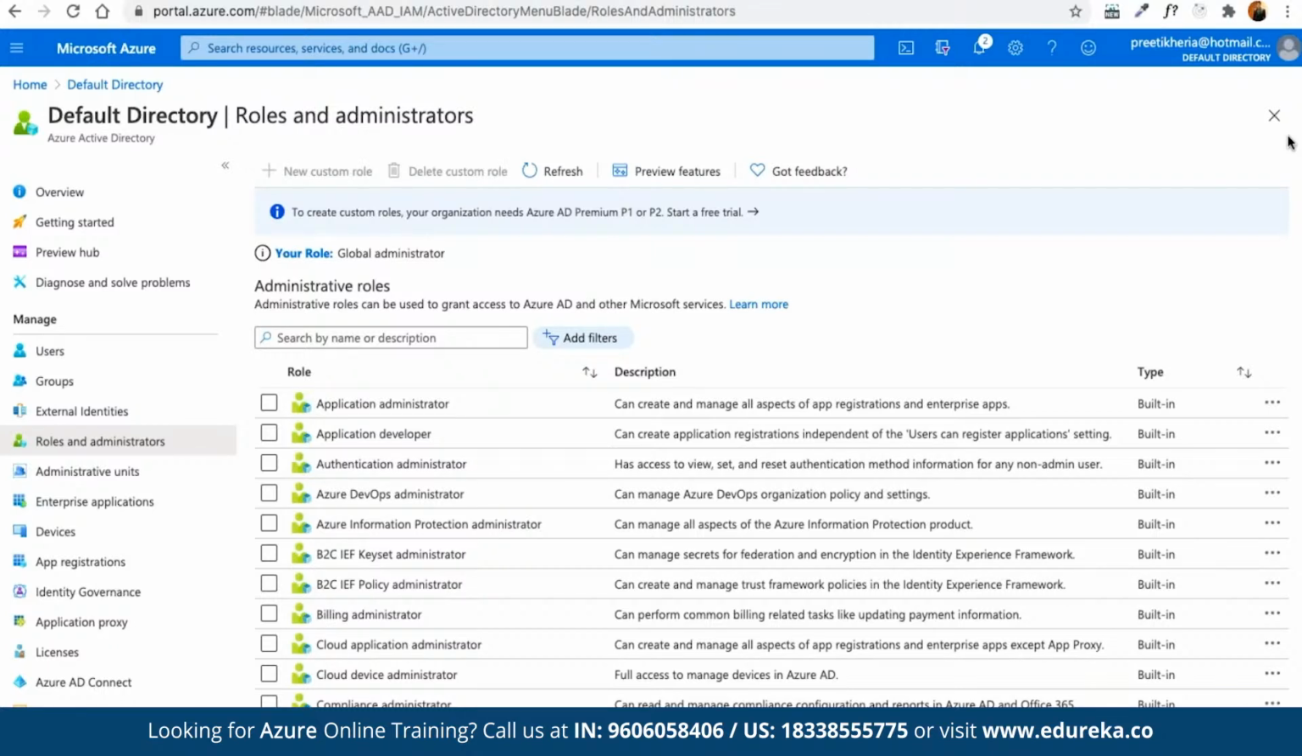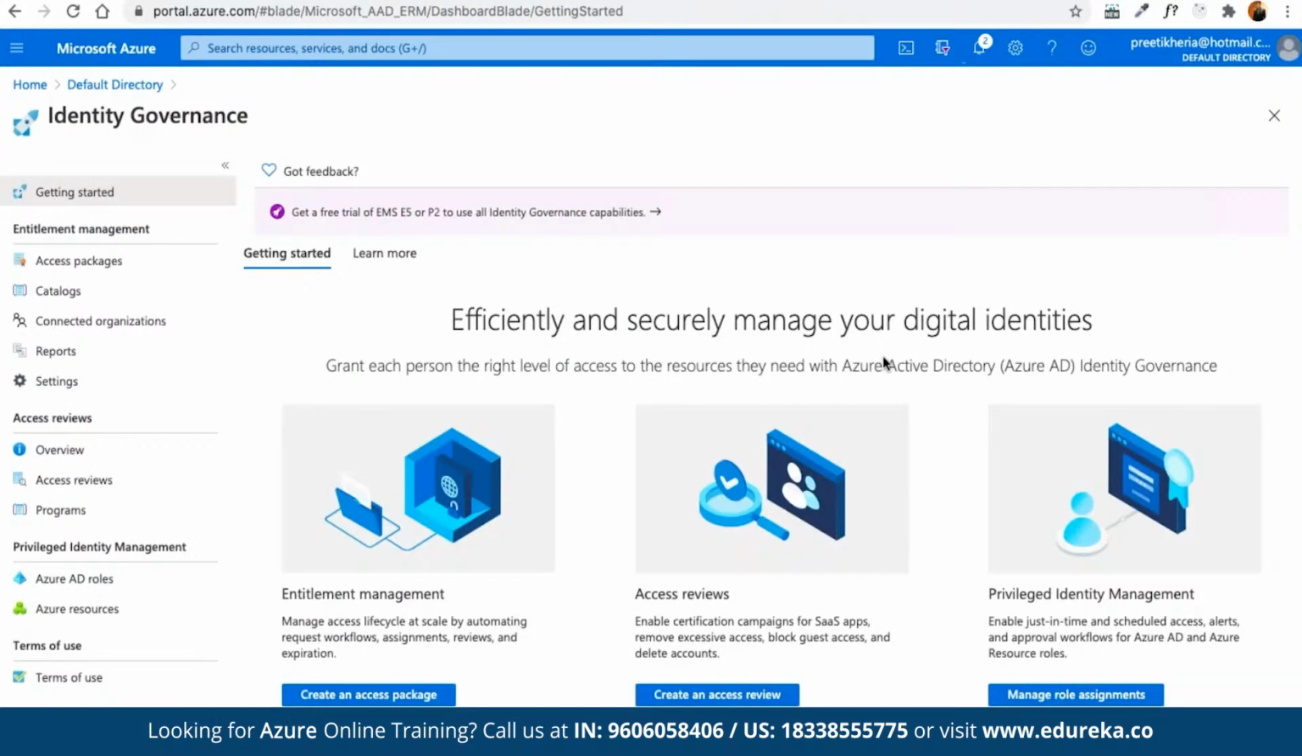Same way, if you want to work on identity governance, then we can move on to the identity governance section, where we can focus on the access reviews, especially for SaaS-based applications, and also on role-based assignments. But again, as we discussed, these all are available under the premium subscription, especially P1 and P2, as these are not even offered for the basic plans. That's how they are structured.